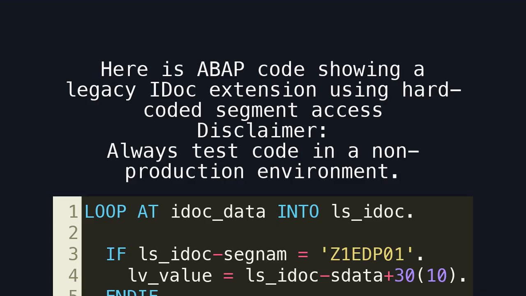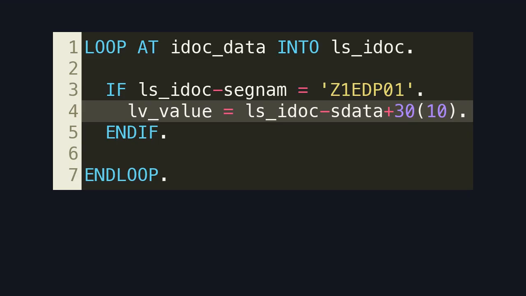Here is ABAP code showing a legacy IDOC extension using hard-coded segment access. Disclaimer: always test code in a non-production environment. Here is the risky part of the code. It assumes a fixed field offset inside the segment, which often changes in S/4HANA.